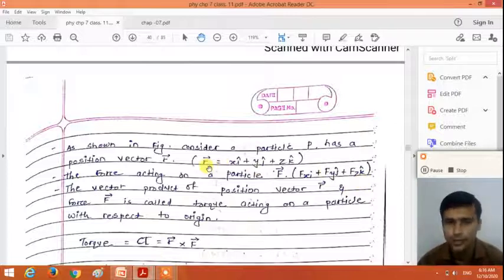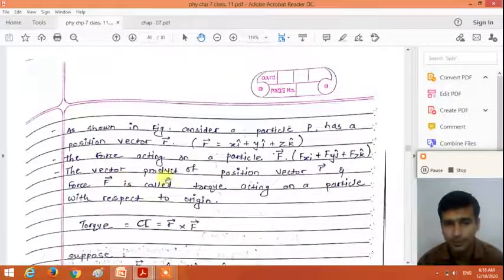So position vector and the force vector, you know, right? So the vector product of the position vector r and the force F is called the torque acting on the particle with respect to origin. So here we can define the torque, right? The vector product of position vector r and the force vector F is called the torque acting on the particle with respect to origin.